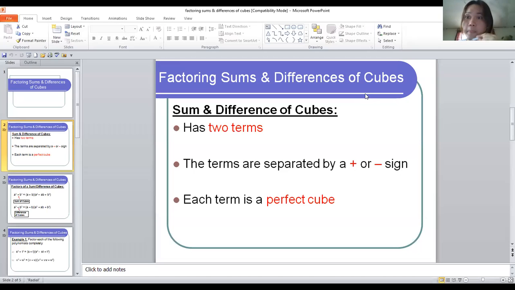So are you ready with our next topic? I hope you're all ready. But before anything else, let me share the screen for our new topic in this video discussion. Okay. So, factoring, our topic will be like this.